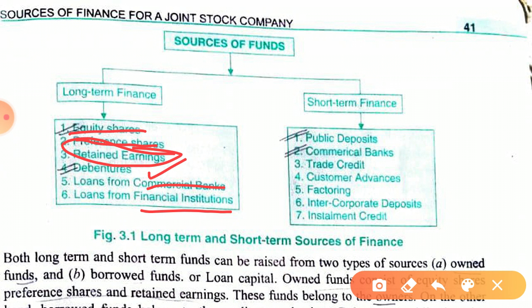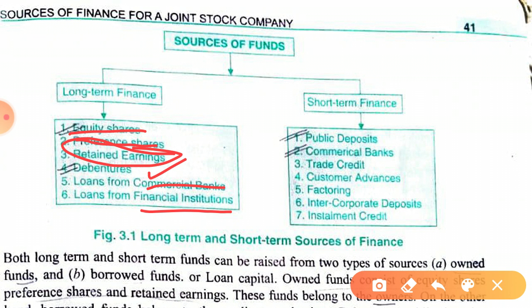Now why is this long term finance required? For the acquisition of fixed assets, which we have already discussed, like purchase of land and building, machinery, or any other fixed assets. Is this clear? And what do you mean by long term? Long term means when the funds are invested in the company for more than 1 year, that is termed long term finance. Short term finance is required for a period of 12 months or less.